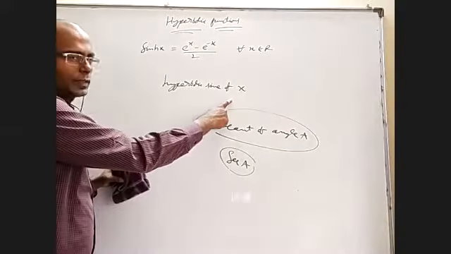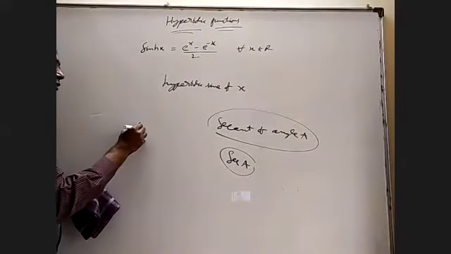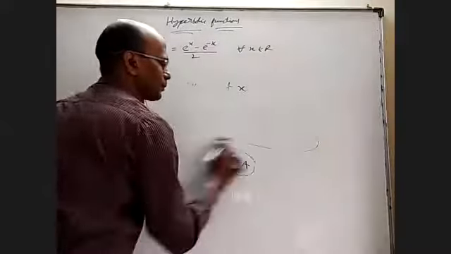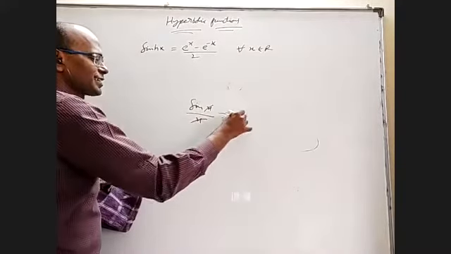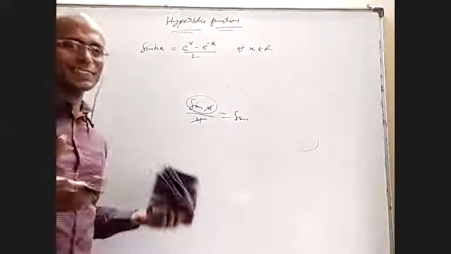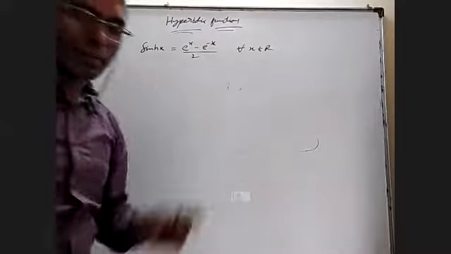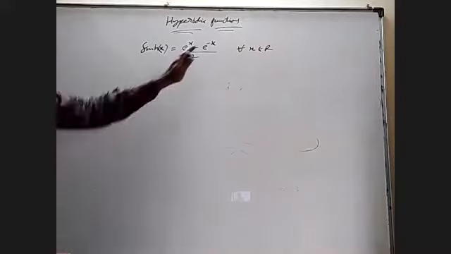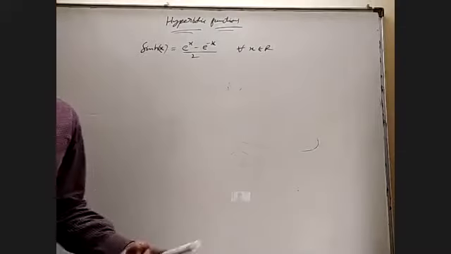Hyperbolic sine of x is shortcut written as sin hx. Some people will ask, can we separate this sin and h or something like that? No. It's funny, but for example, sin x by x, you can't cancel x and write it as sin or something like that, right? Sin x is one expression, it's f of x kind of. Like that, sin h together is the name of a function. Sin h of x, if you want, you can write like this. It is defined like this. Whenever they give a definition, you don't have to ask why they defined it like this. They defined it like that. That's it.